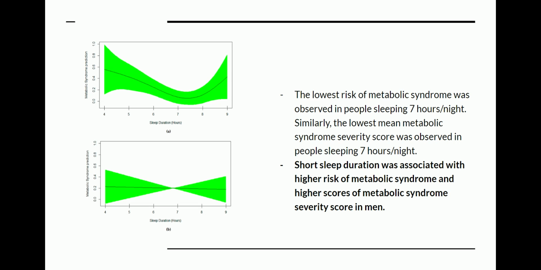and metabolic syndrome prediction. The results were that the lowest risk of metabolic syndrome was observed in people sleeping 7 hours per night, and the lowest mean of metabolic syndrome severity was also observed for the same people. Short sleep duration was associated with higher risk of metabolic syndrome and higher metabolic syndrome severity scores in men.